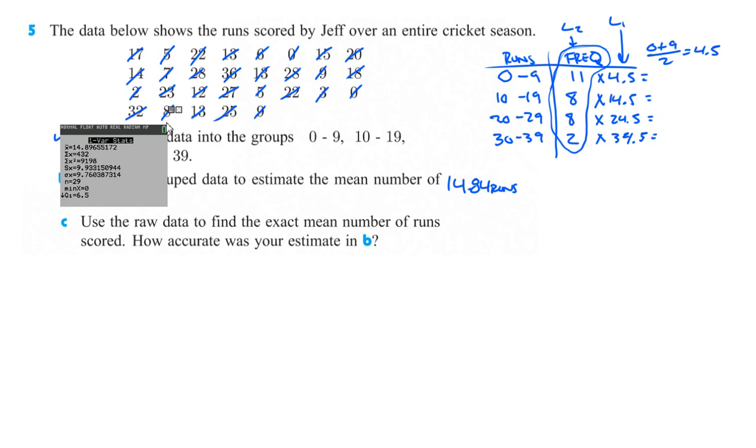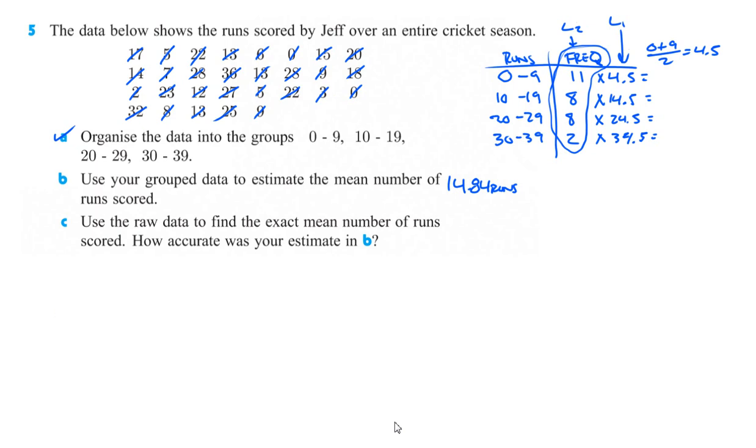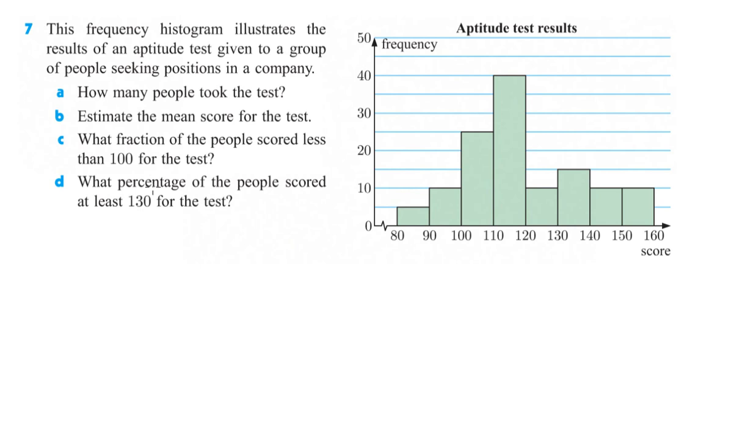All right, let's look at one more. There we go, 7. This frequency histogram illustrates the results of an aptitude test given to a group of people seeking positions in a company. How many people took the test?